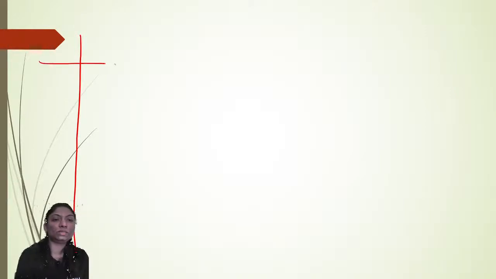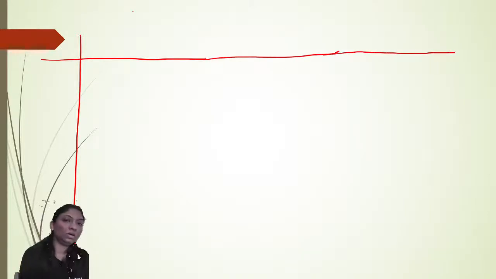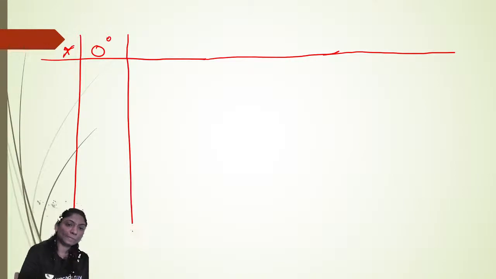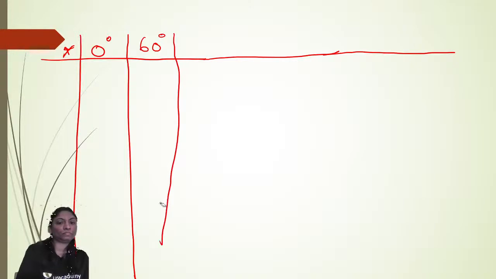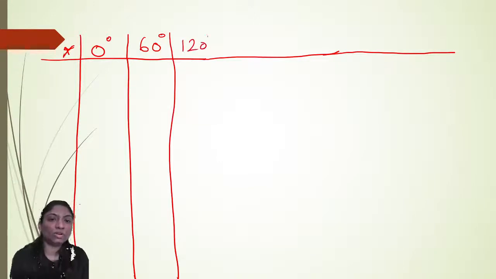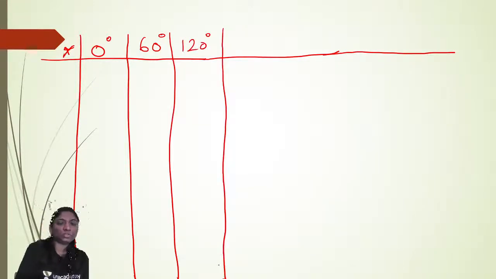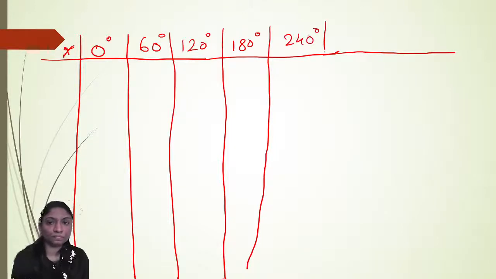Angular rotation by 60 degree. There is star. 0 degree, 60 degree, then 120 degree, because angular rotation by 60 degree, therefore the next rotation will be 60 degree more, then 180 degree, then 240 degree, and 300 degree.